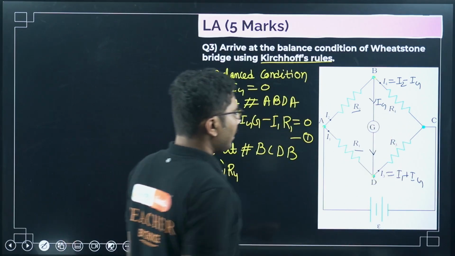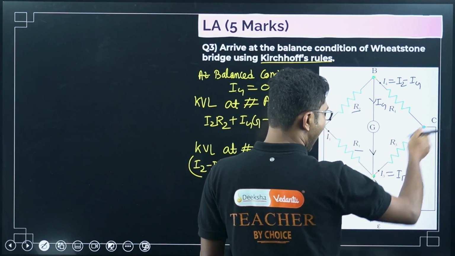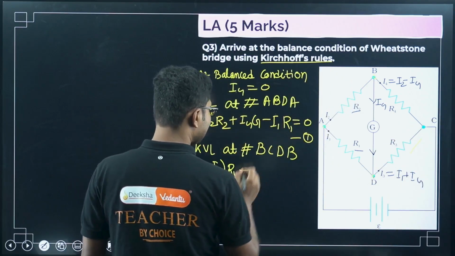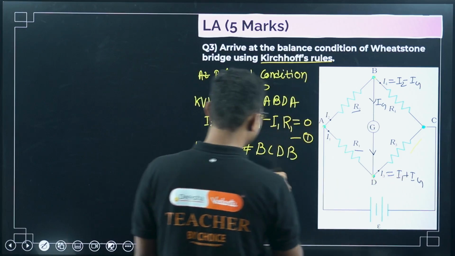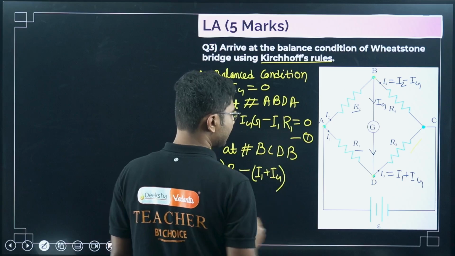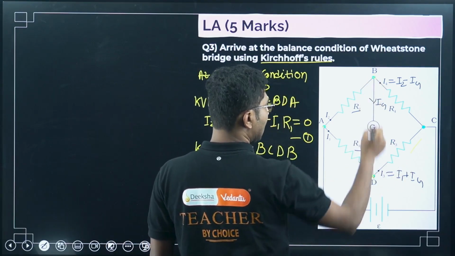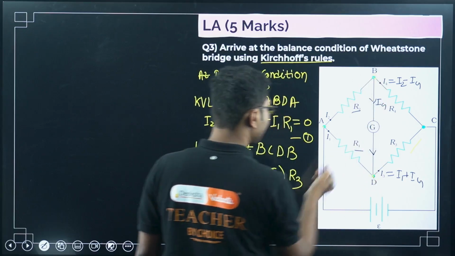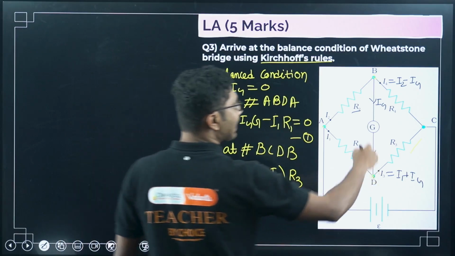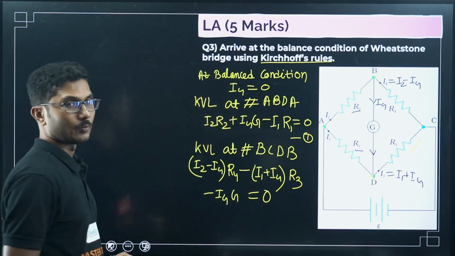Now from C to D, our hand is moving in this direction, but the current is moving opposite to that. So it will be minus I3, and I3 is I1 plus Ig, times the resistance R3. Now D to B, again we are moving opposite to the current, so again it will be minus Ig G. And as you are sure there is no battery connected here, so it will again be 0.